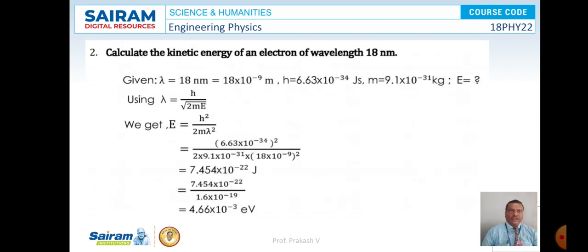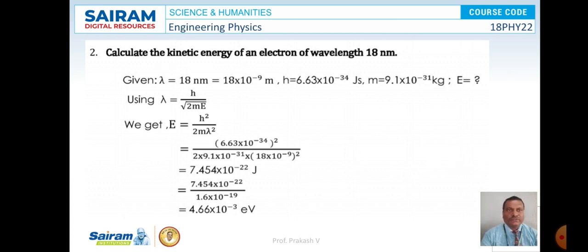Calculate the kinetic energy of an electron of wavelength 18 nanometer. Given lambda is equal to 18 nanometer and h is 6.63 into 10 to the power minus 34 joule second, and m is 9.1 into 10 to the power minus 31 kg. So using the formula lambda is equal to h by square root of 2mE, we can write E is equal to h square by 2m lambda square.